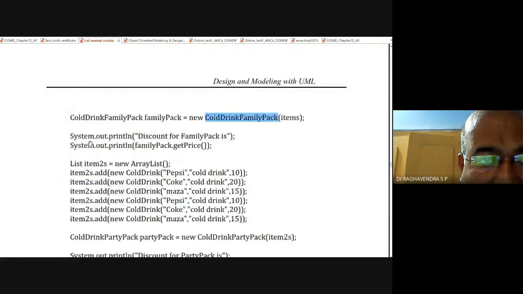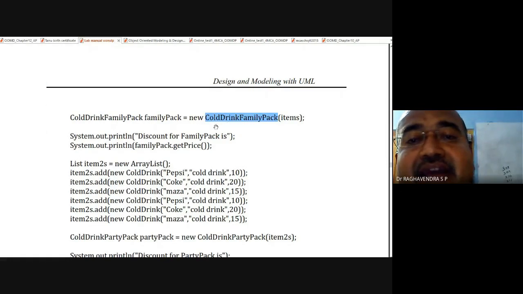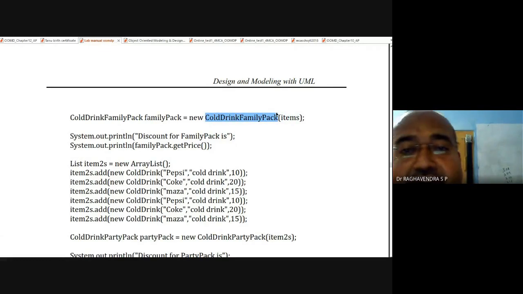These items will be passed as an argument to the ColdDrinkFamilyPack. That is, when an object is created for ColdDrinkFamilyPack, a constructor will automatically be invoked, taking the values of items into the constructor. So now this value will be taken into the constructor of ColdDrinkFamilyPack. Shall we check over there? Let's go there and check.